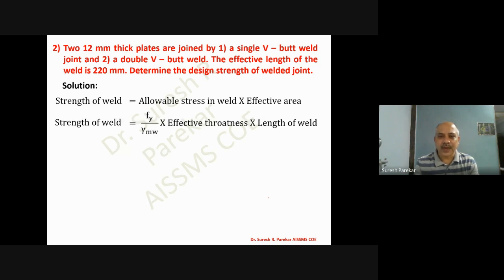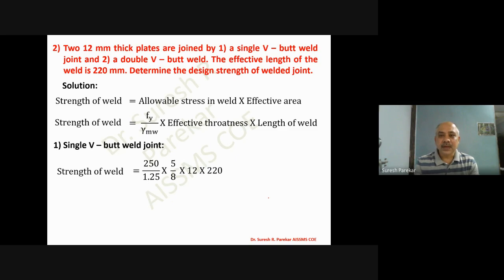Strength of weld is Fy upon gamma mw into effective throat thickness. So for the butt weld we have Fy upon gamma mw, and first for the single butt weld we have 250 upon 1.25 into 5 by 8. We have seen that a single V butt weld means incomplete penetration, and therefore we have taken this 5 by 8 of the thinner part. Here both are 12, so we have taken 12 into length.